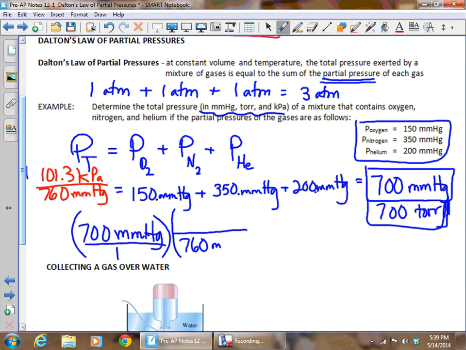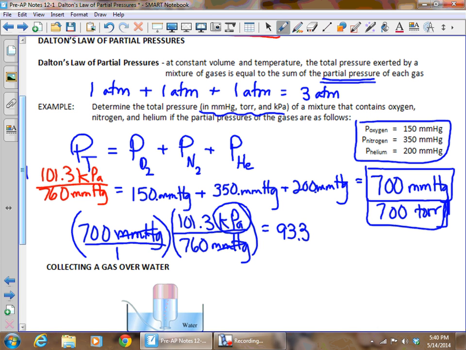So the 760 millimeters of mercury on bottom, the 101.3 kilopascals on top. And when we take 700 times 101.3 divided by 760, we end up with 93.3. And since millimeters of mercury cancel, 93.3 kilopascals.